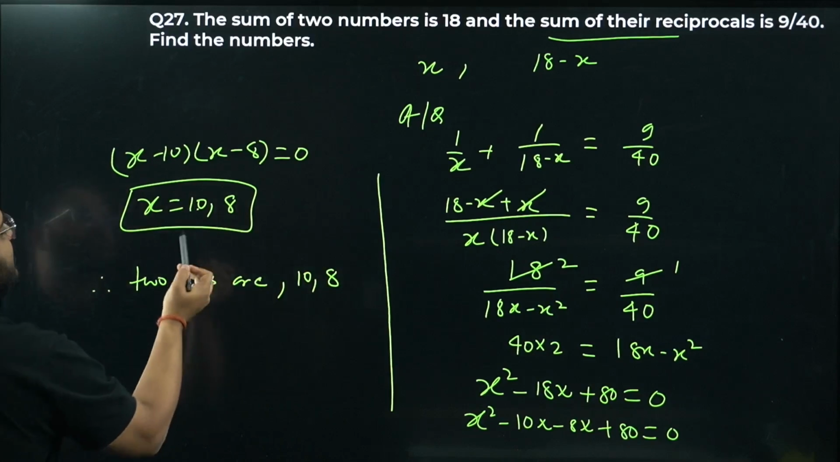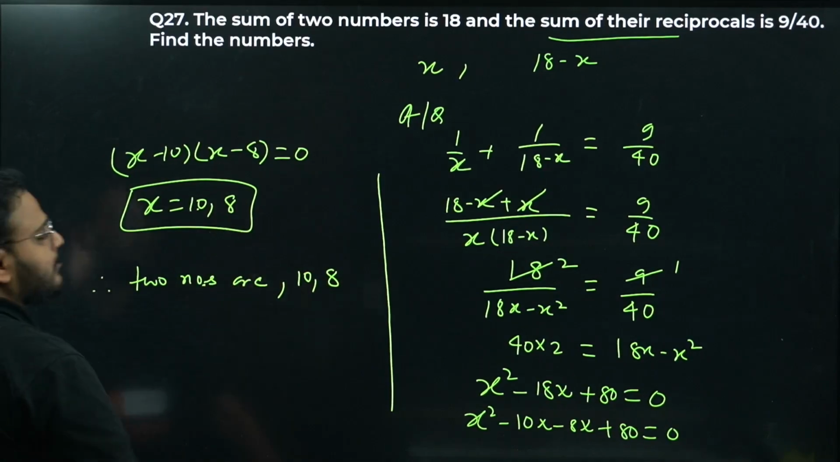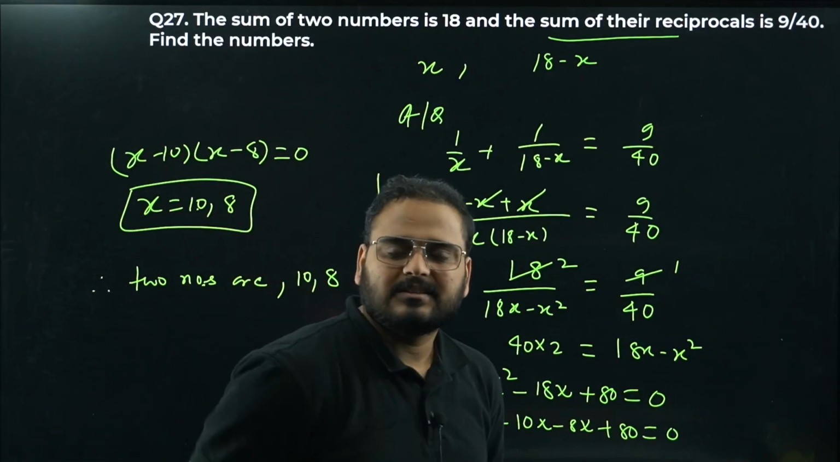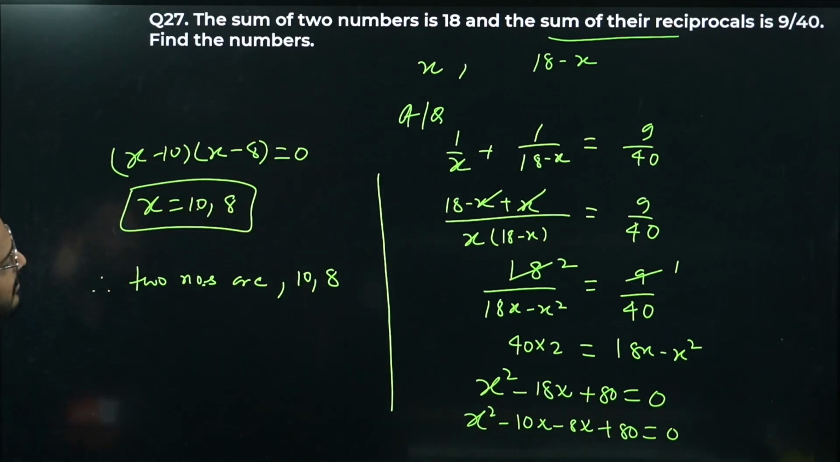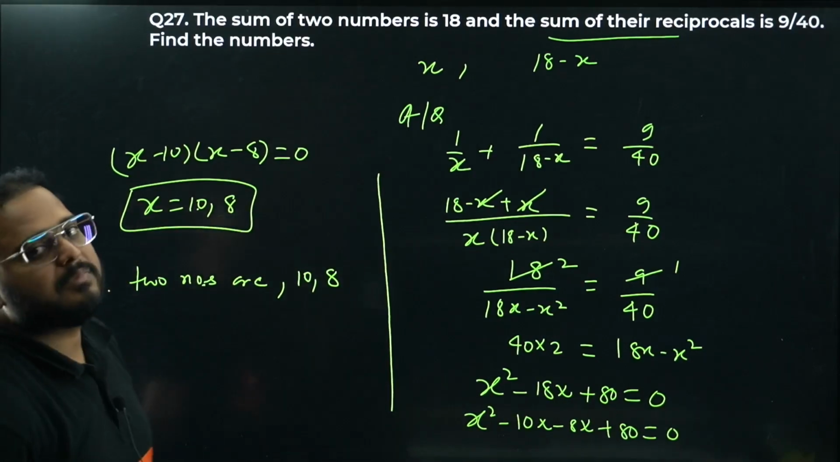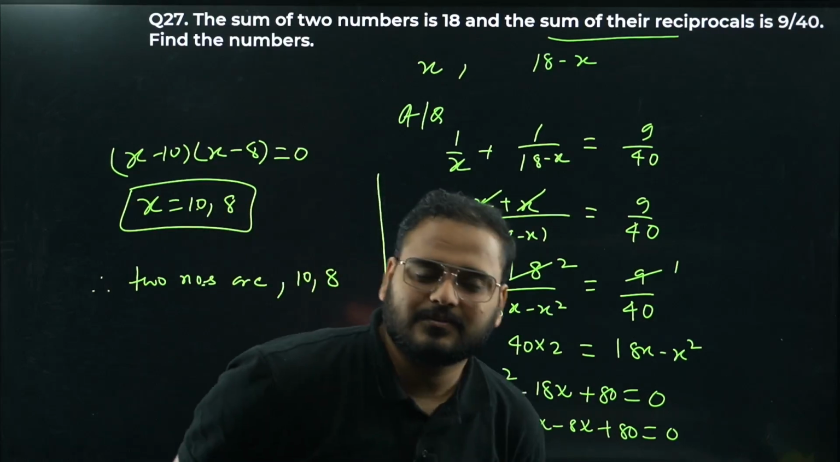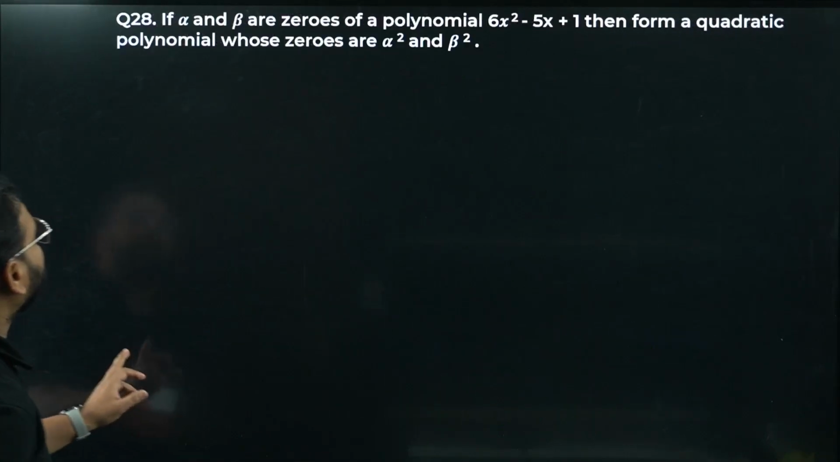If x is 10, the other number is 8. If x is 8, the other number is 10. Basically the same thing: 10 or 8, or 8 or 10. You write that the two numbers are 10 and 8. Simple question, again for 3 marks only. Moving on to question number 28.